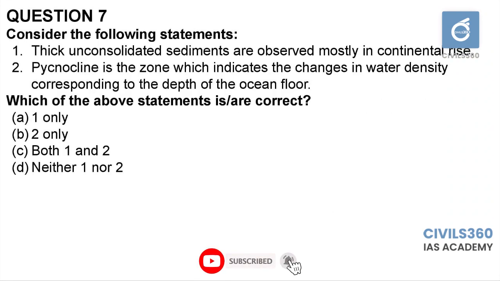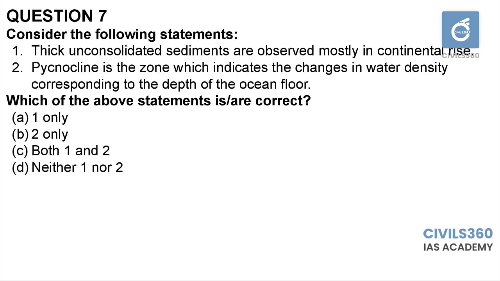Seventh question. Thick unconsolidated sediments are observed mostly in continental rise. Pycnocline is the zone which indicates the changes in water density corresponding to depth of ocean floor. Both are actually quite factual statements. You have to know that continental rise is the portion where there is a gradual transition from continental slope to benthic zone.